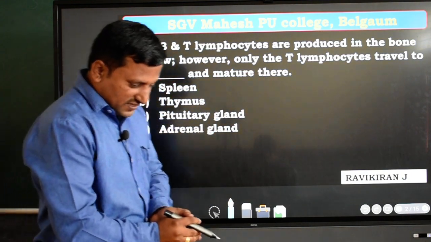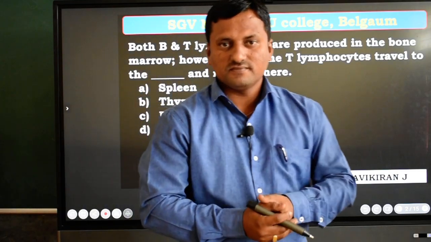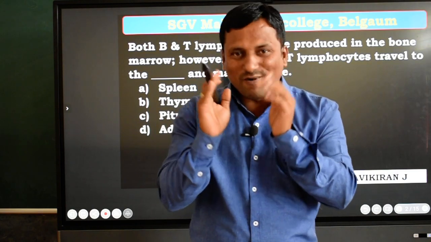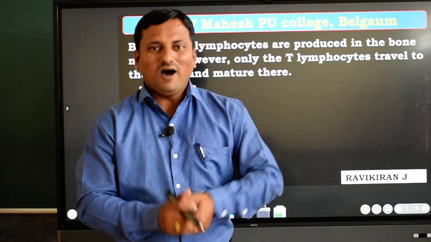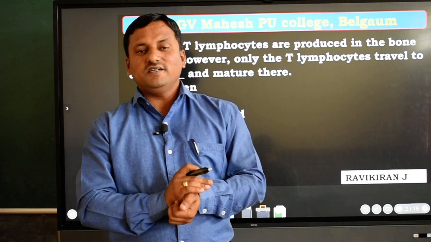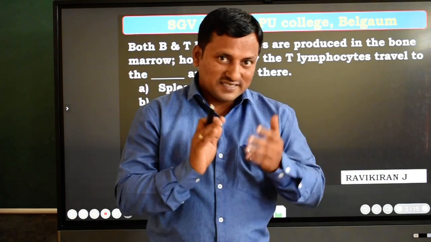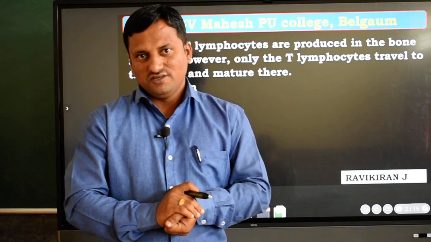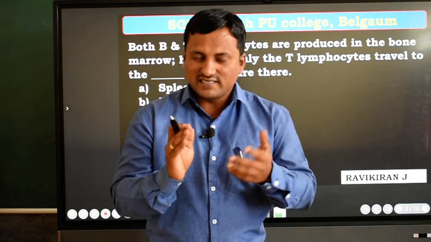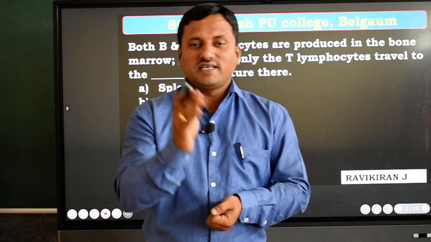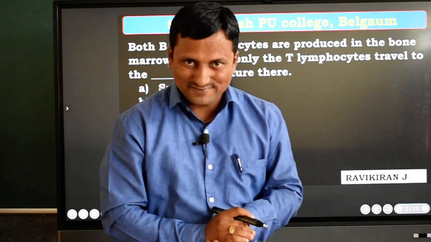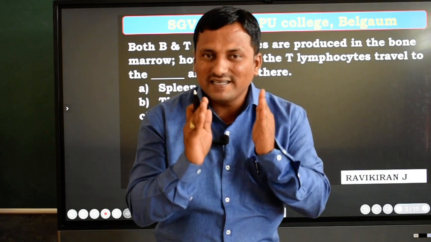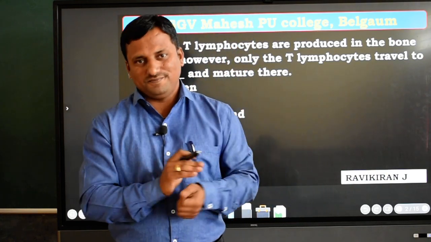Before that, we know that our immune system is responsible for increasing immunity power. How will the immunity power be increased? Due to the presence of cells, organs or tissues which are present in the immune system. The cells I am going to call are nothing but lymphocytes. These lymphocytes are responsible for increasing the immunity power of the body.